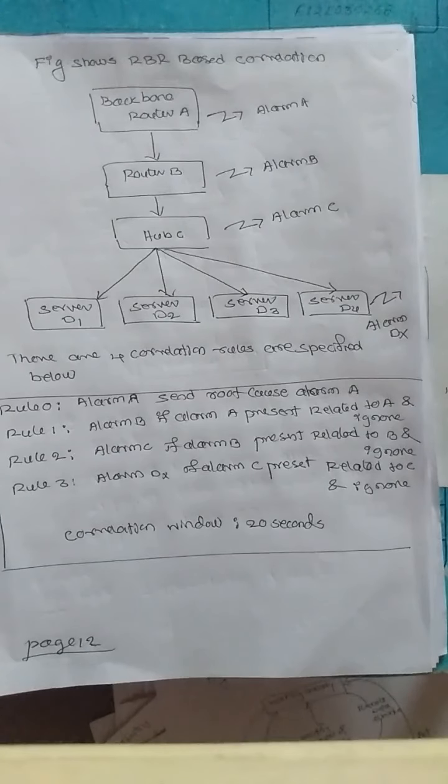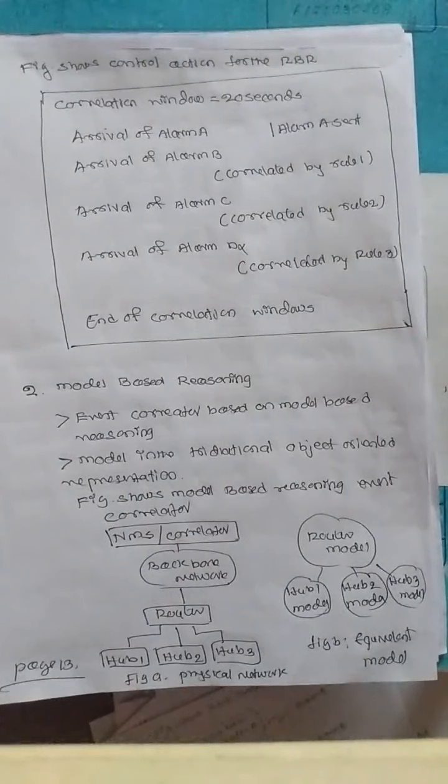The inference engine at the control level interprets these rules and takes the action shown below. The figure shows the control action for the RBR. The correlation window is equal to 20 seconds. Consider the arrival of alarm A, alarm A is sent. The arrival of alarm B is correlated by rule 1, the arrival of alarm C is correlated by rule 2, and the arrival of alarm DX is correlated by rule 3, until the end of the correlation window.